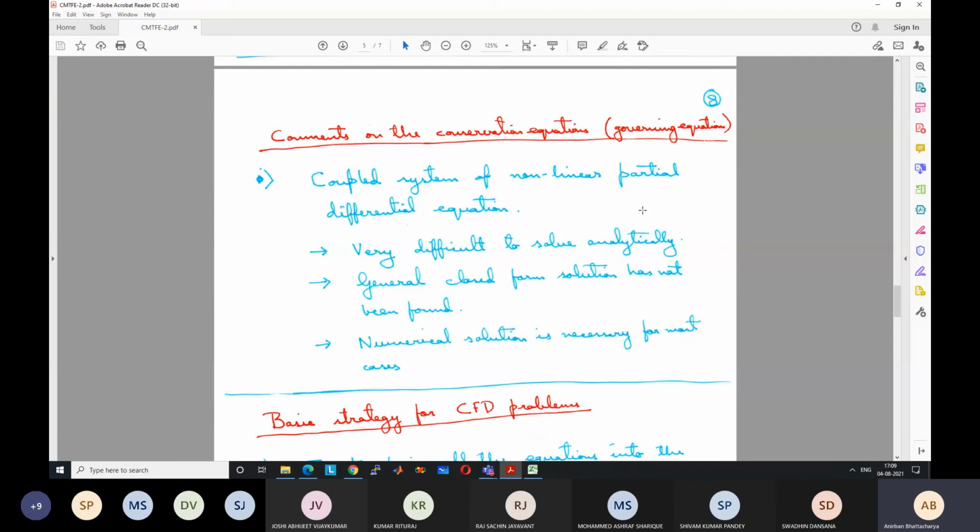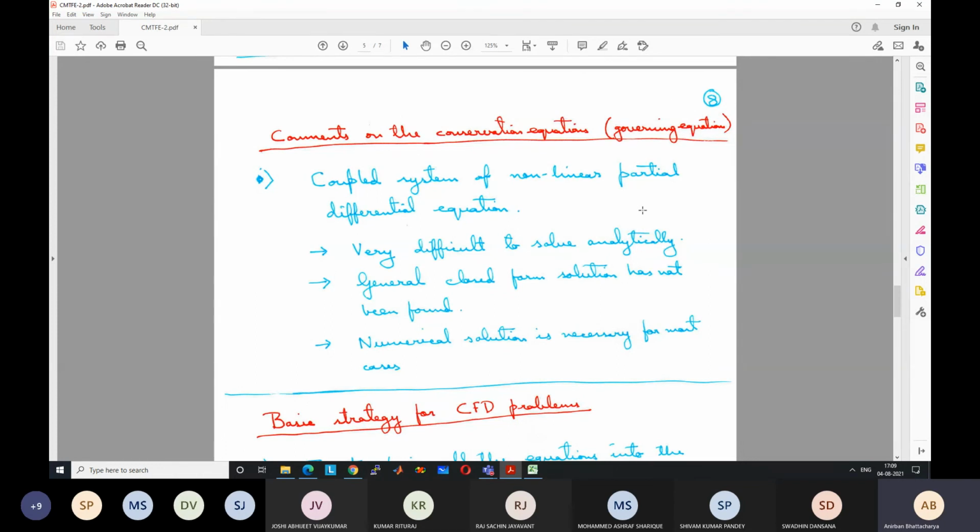For example, the full Navier-Stokes equation, the flow equation that I have shown. This is one of the millennium problems. I guess some of you know what millennium problems are. There is a set of very challenging problems that have been standing for many years as unsolved problems. In simple form, one of them is to show that a solution of the Navier-Stokes equation exists. That itself is not known, whether the Navier-Stokes equation can be solved analytically or not. Only then will the question of the exact solution come into the picture.